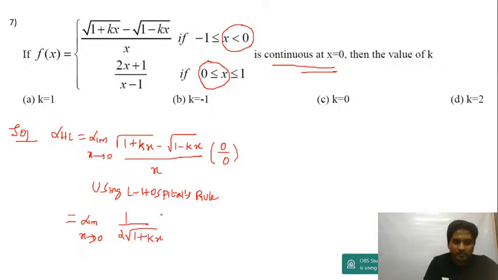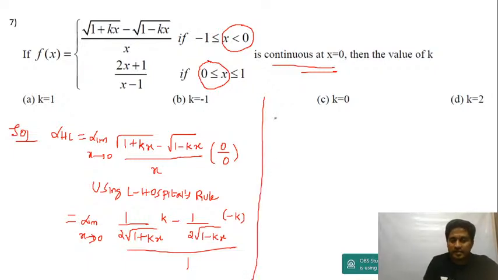Differentiation of kx is k. Again, root x is 1 by 2 root x. Differentiation of 1 is 0. Differentiation of minus kx is minus k upon 1, because differentiation of x is 1. Now limit x tends to 0, you will get this as k upon 2. Minus minus is plus, k upon 2 plus k upon 2 will be equal to k. This is the left hand limit.